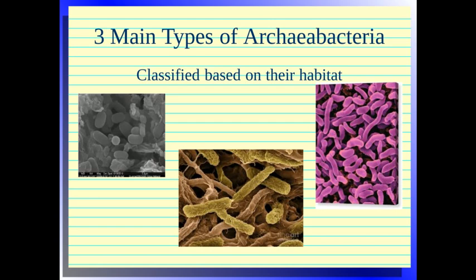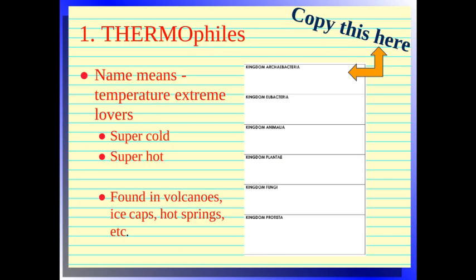Now, again, they come in three types. First one is thermophiles. So this means they love extreme temperatures, extreme hot and extreme cold. These can be found in volcanoes, ice caps, hot springs, glaciers, extreme hot and extreme cold.